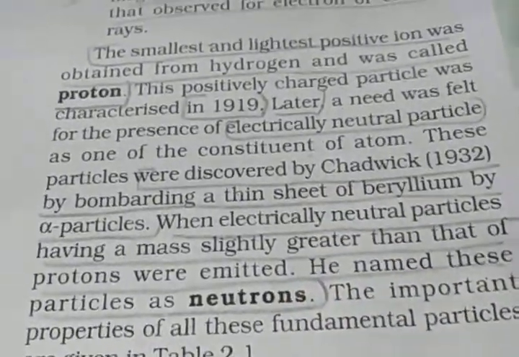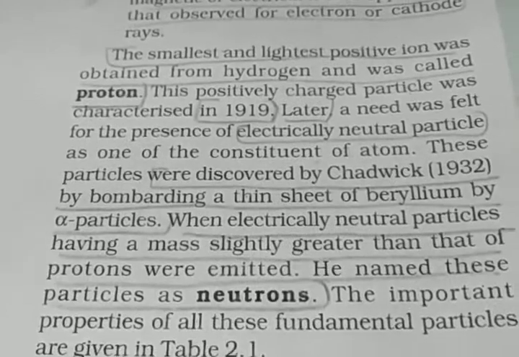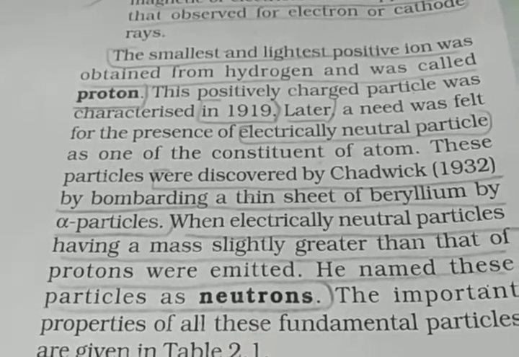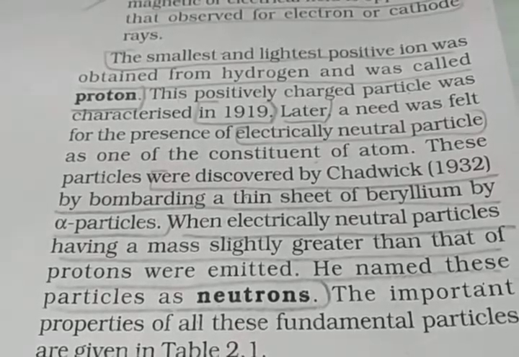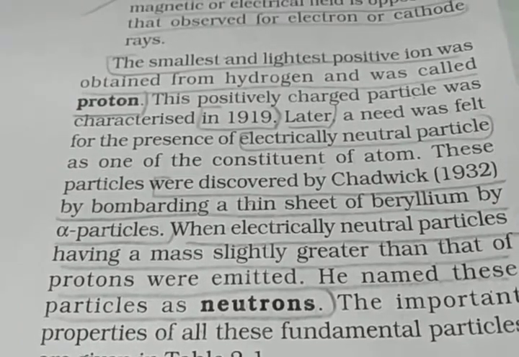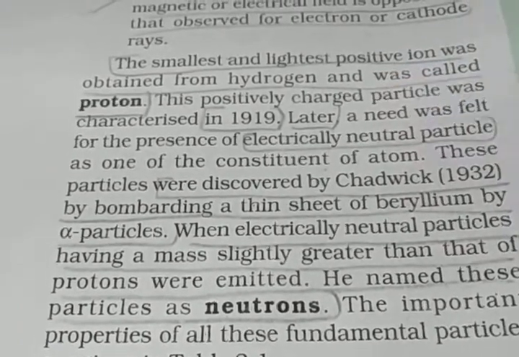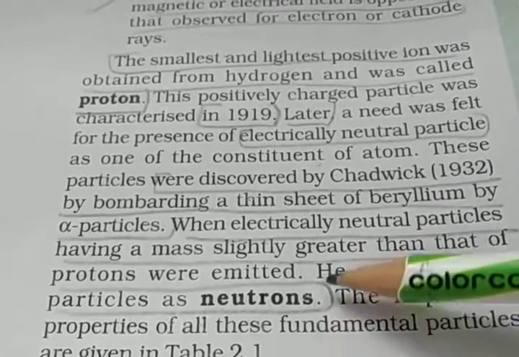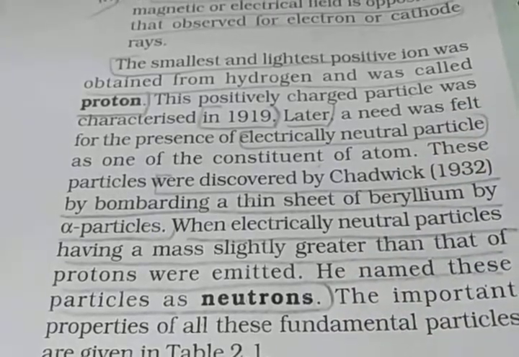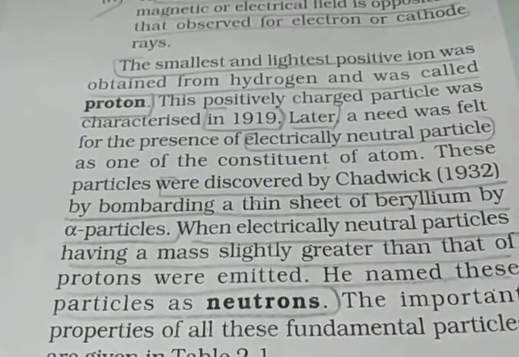So the three important subatomic particles are electron, proton and neutron. Electron is a negatively charged particle, proton is a positively charged particle, and neutron is an electrically neutral particle.